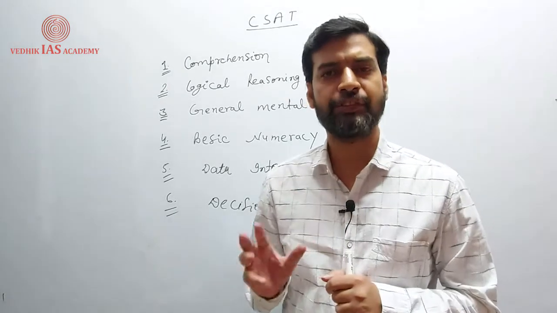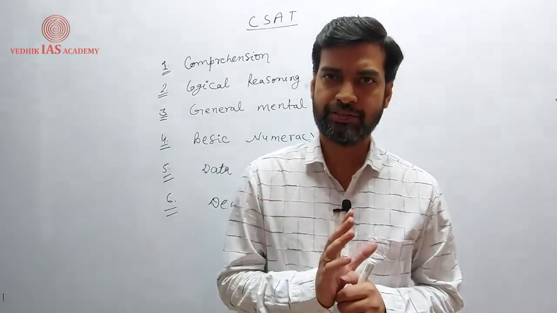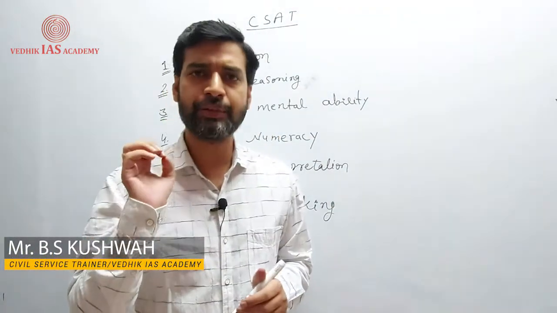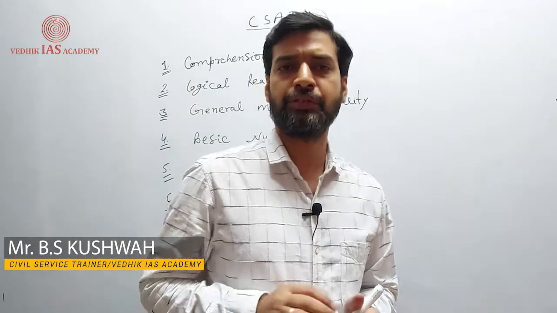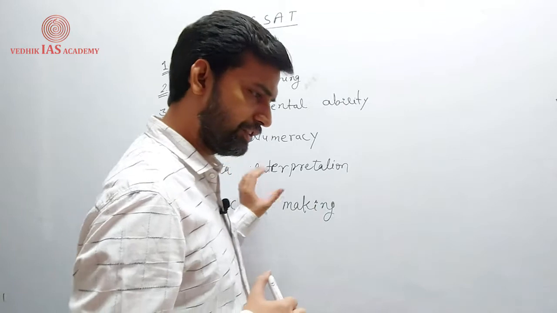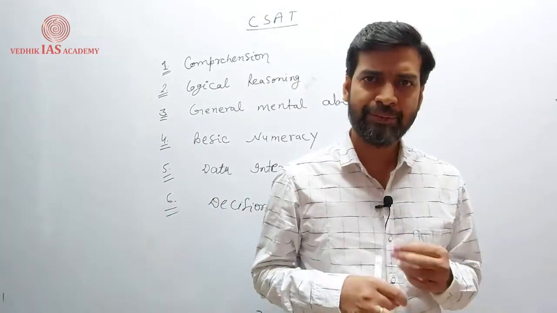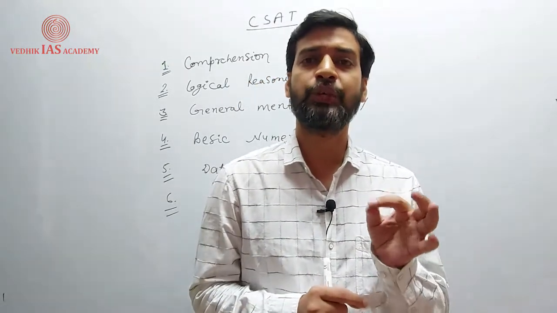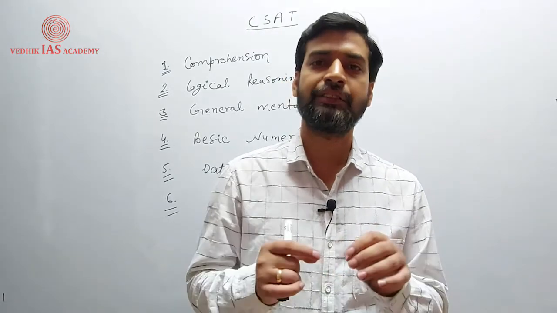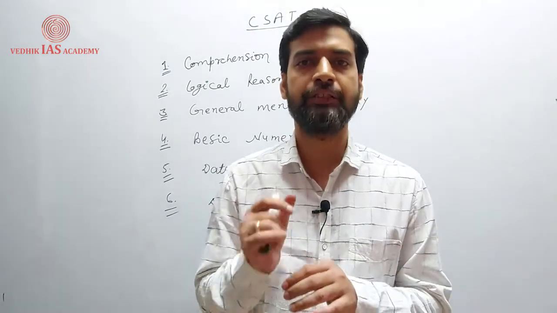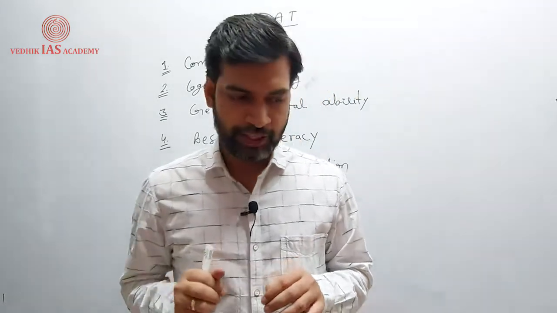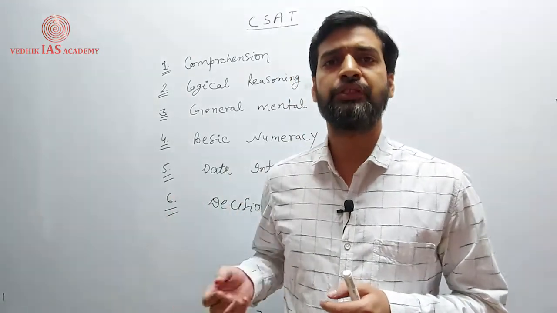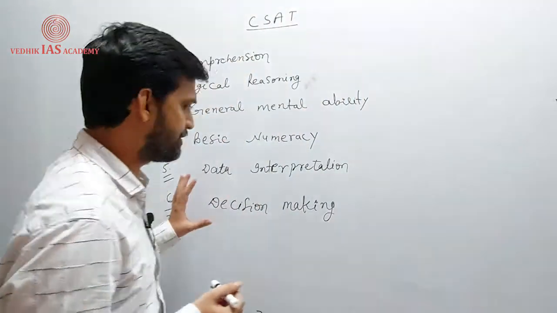You need to score 33% marks. There are a total of 80 questions which carry 200 marks. That means for 33% you need to solve around 27 questions to qualify the CSAT examination. But it is not like you will attempt only 27, because some would be wrong, some would be right. So 27 is your accurate number of right questions after deducting the wrong ones and the negative marking effect created by the wrong questions. Clear? Now, when we talk about what the approach should be, what the syllabus is, and what portions are covered in the CSAT examination, then let's have a look.